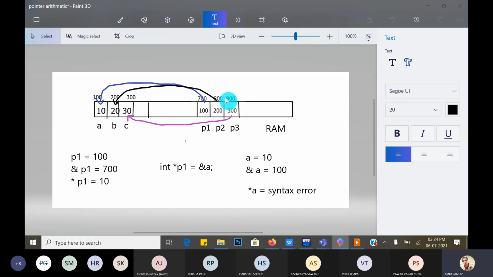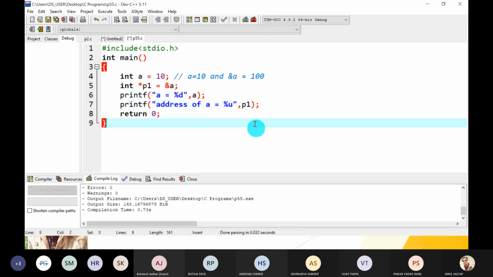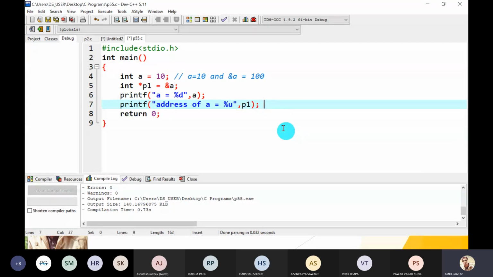Let's check with our IDE. First, the different format specifiers used for printing addresses: %U, %P, and %X.